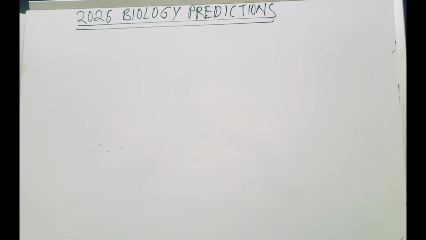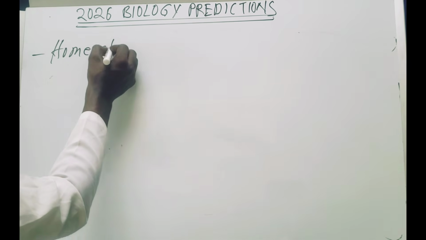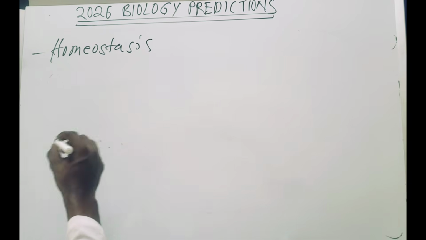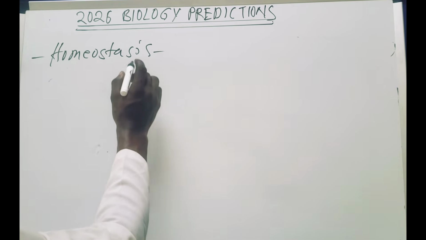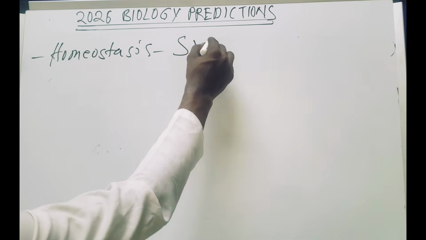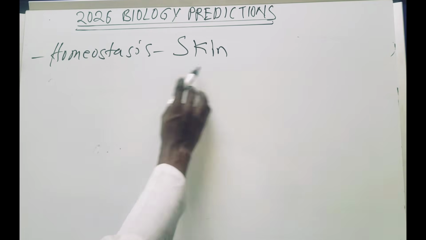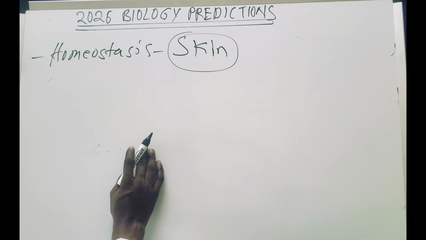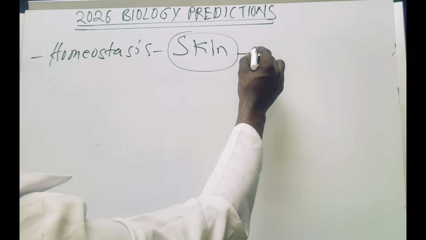The next topic, I can tell you to look at, is homeostasis. Under homeostasis, just know the role of the kidney in homeostasis. Then, what is most important here is the skin. This will come maybe in paper 1 or on the essay part of paper 2. Know how the skin maintains the constant body temperature, which is thermoregulation.